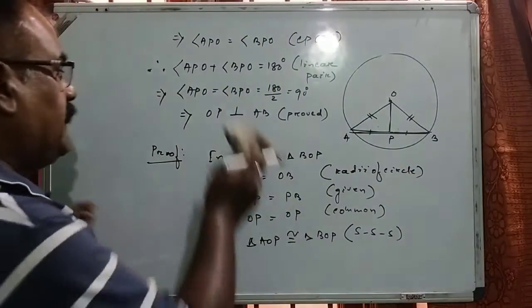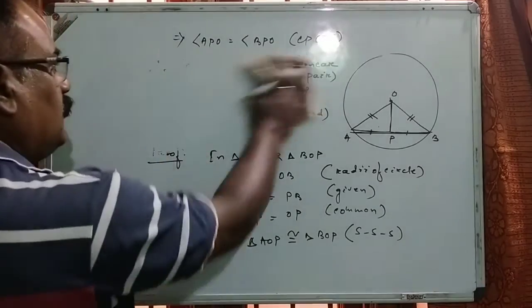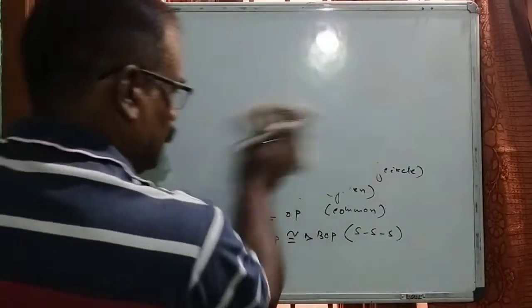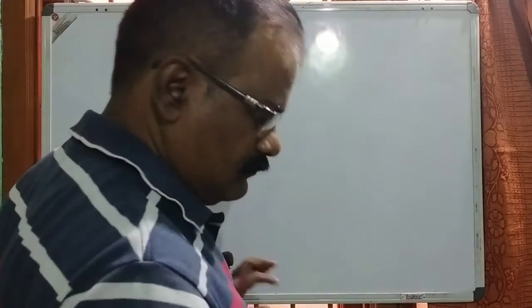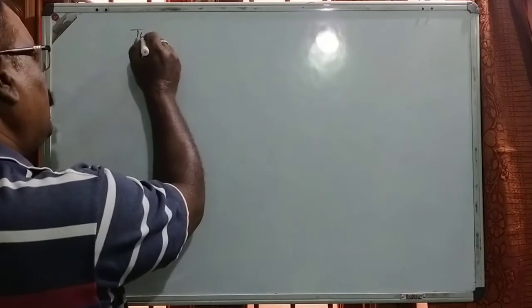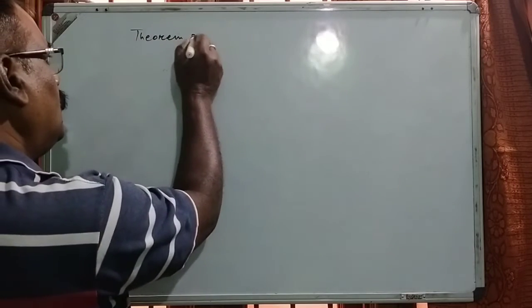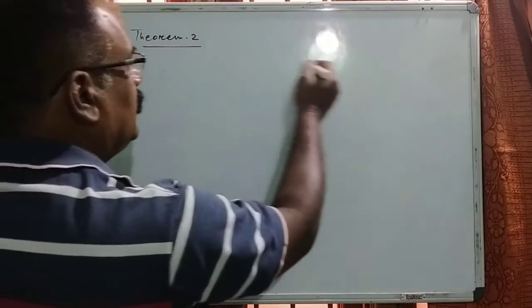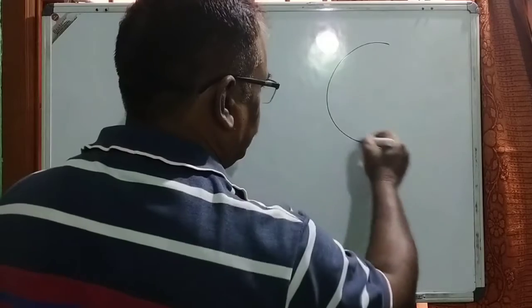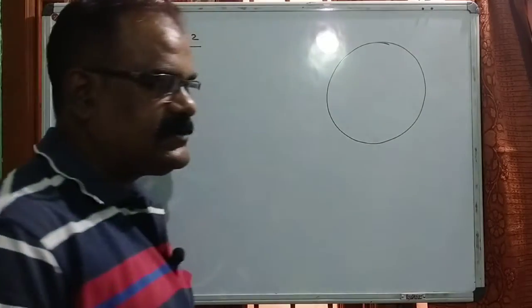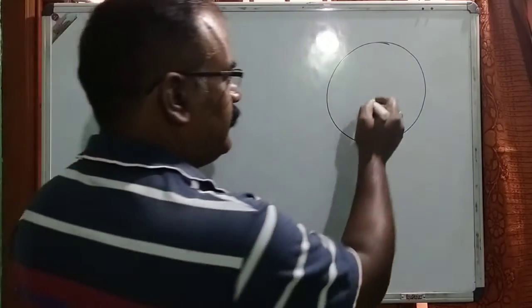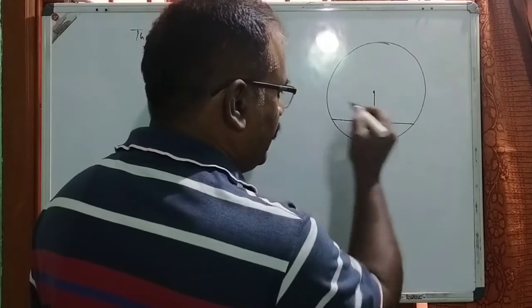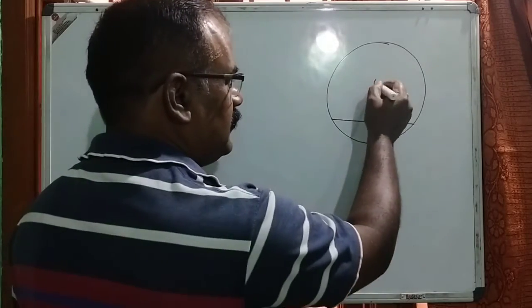What will be the converse statement? In the case of a circle, theorem number 2, chord properties. Here we can say the converse of the first theorem, which states that in a circle, the line drawn from the center bisecting the chord is perpendicular to it.